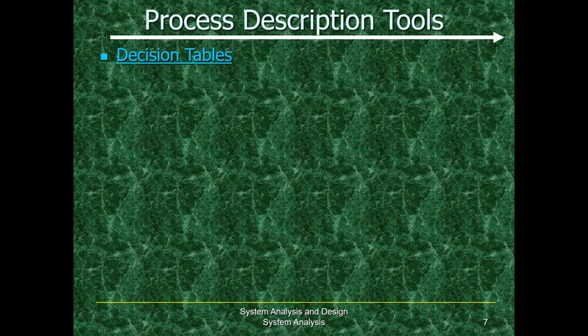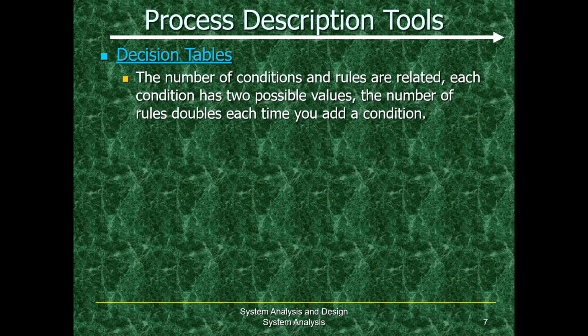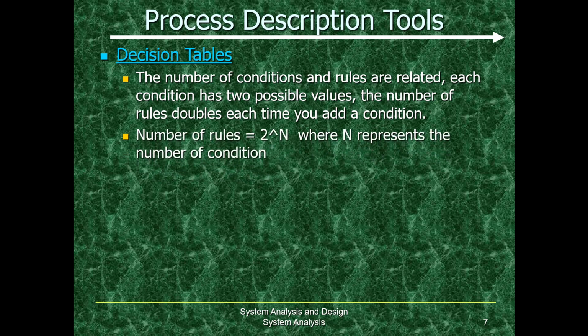After that, what we need to know furthermore about the process is that the number of conditions and rules are always related. Each condition has 2 possible values, and this is what we know about the decision table as far as the condition is concerned. Also, we need to keep in mind we can use this formula 2 to the power n, where n represents the number of conditions in our application.